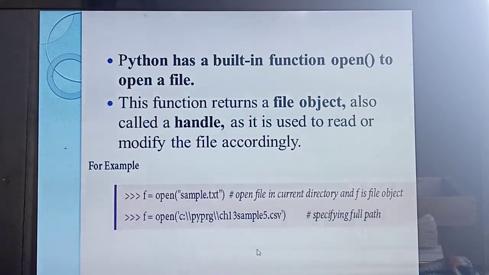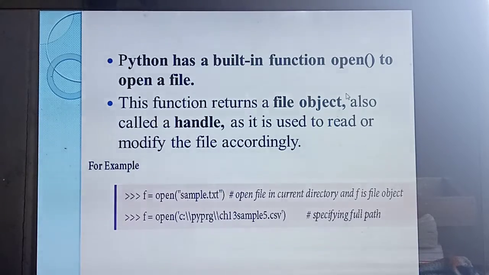Listen. To open a file, Python has a built-in function. Built-in means already predefined. Already you have studied built-in function, user-defined function, lambda function, everything, isn't it? What do you mean by built-in function? Built-in function means already defined in the software itself. Likewise, Python has some built-in functions. To open a file, there is a predefined function called the open function. Important question: Python has a built-in function called open() to open a file. Okay.